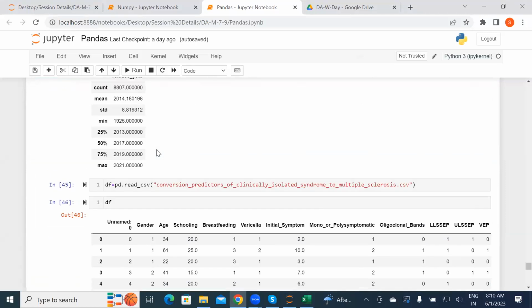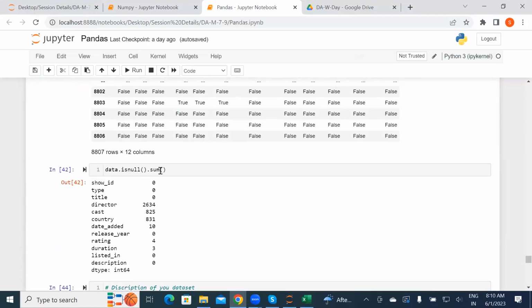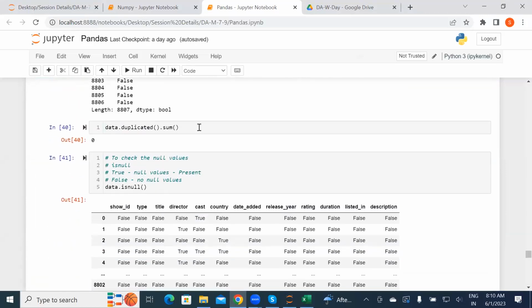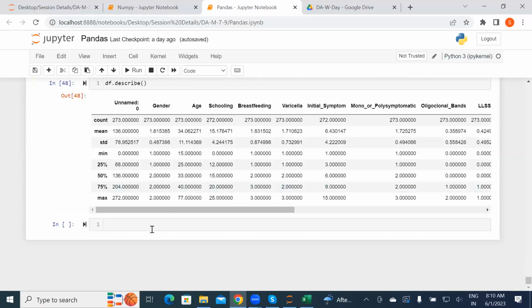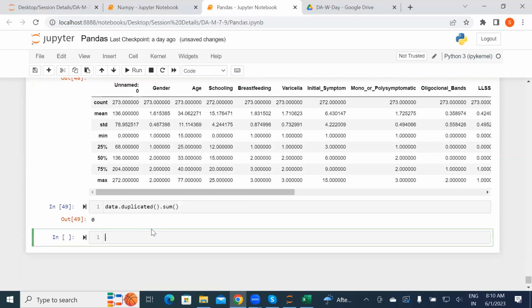And here also we can check for duplicates. Let's check the duplicates, because in the last data set, as we saw, there were no duplicate values, right? Already shared, Indra. This data set is already shared. I uploaded it in the drive also. If you want me to share it here, there is no duplicate here also. Let me share, Indra, if you want it here. I'll send the file here also.